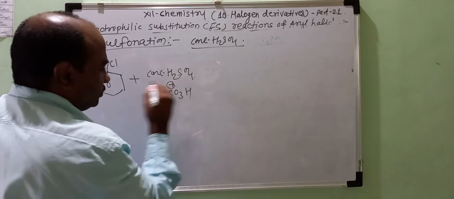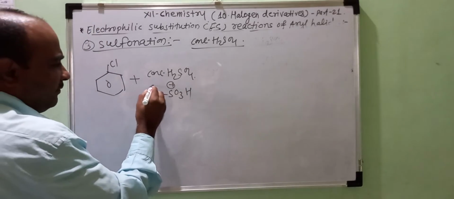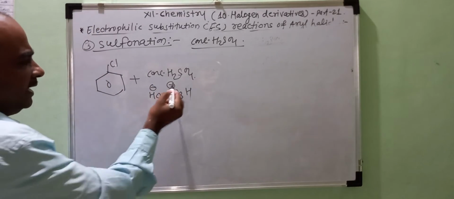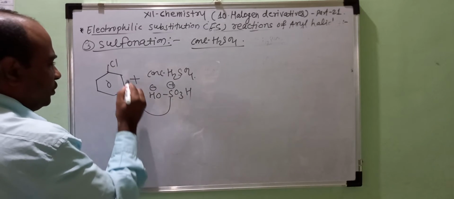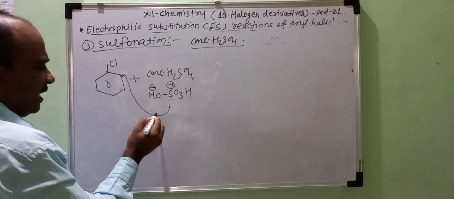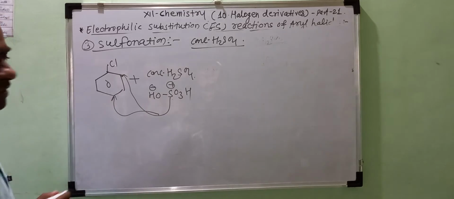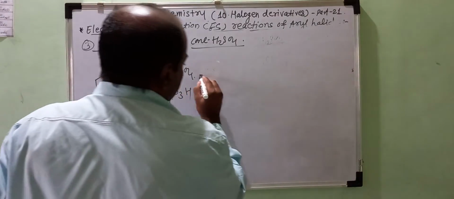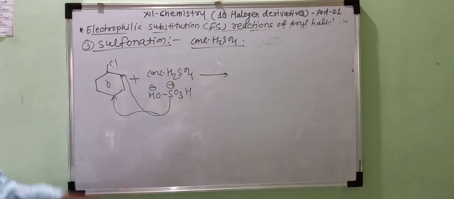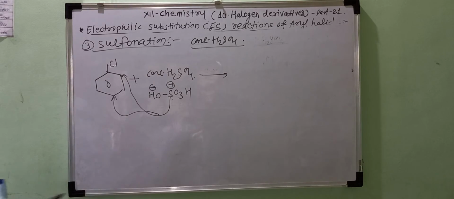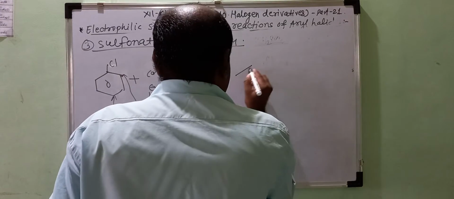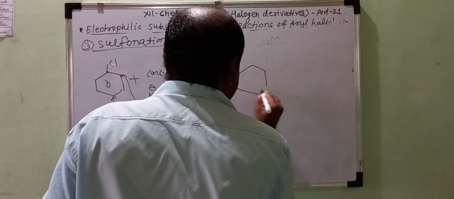Out of this, SO3H is the electrophile and OH minus is the nucleophile. Attack of the SO3H group again takes place on the ortho as well as the para position, which leads to the formation of the ortho and para product in the same way.